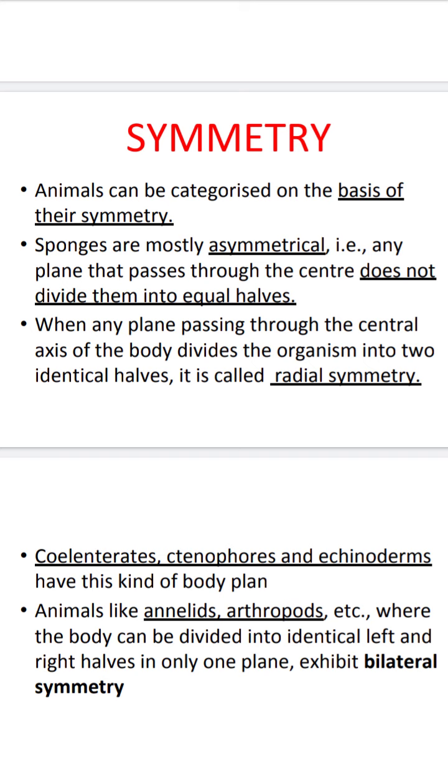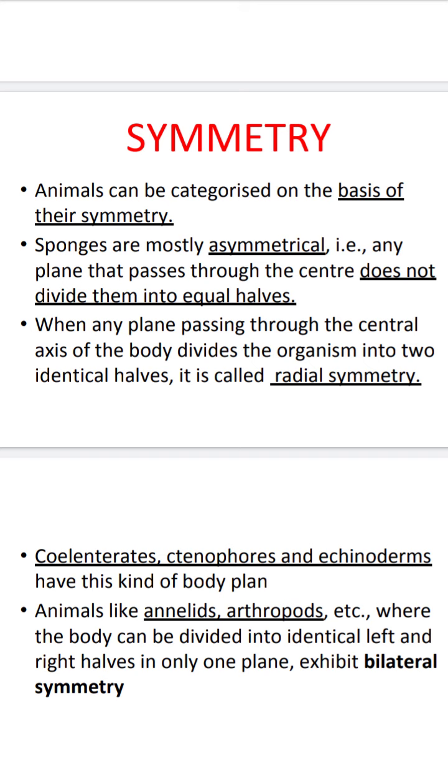Next, animals like annelids, arthropods, etc., where the body can be divided into identical left and right halves in only one plane, exhibit bilateral symmetry. Annelids and arthropods, these two phyla, exhibit this kind of symmetry, called bilateral symmetry.